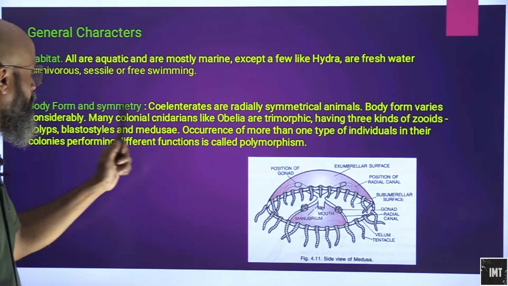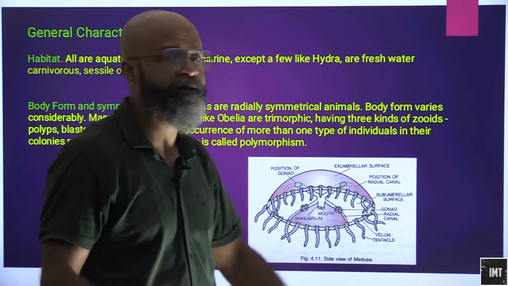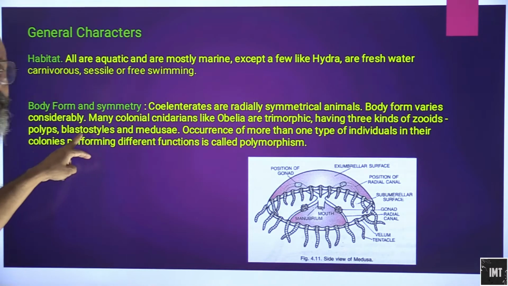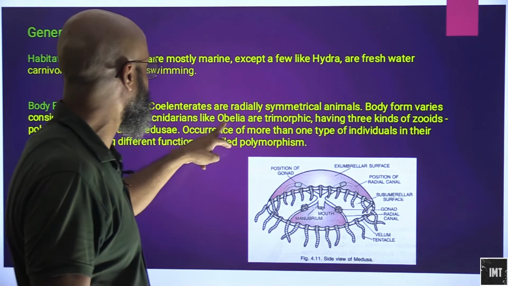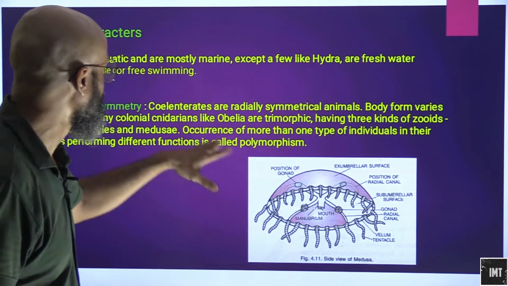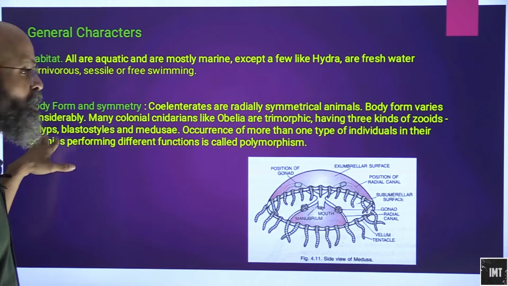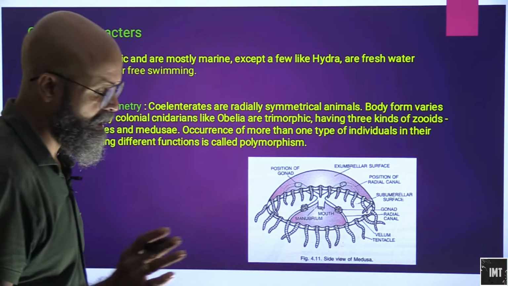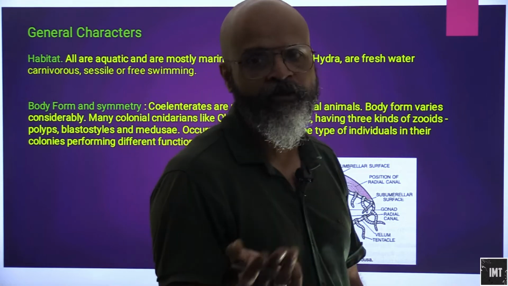Okay. Body form and symmetry. When we talk about body form, cnidarians are radially symmetrical animals. Body form varies considerably. Most colonial cnidarians like Obelia are trimorphic, having three kinds of zooids, that is polyps, blastostyles and medusae. We will understand the difference between polyps and medusae as well.